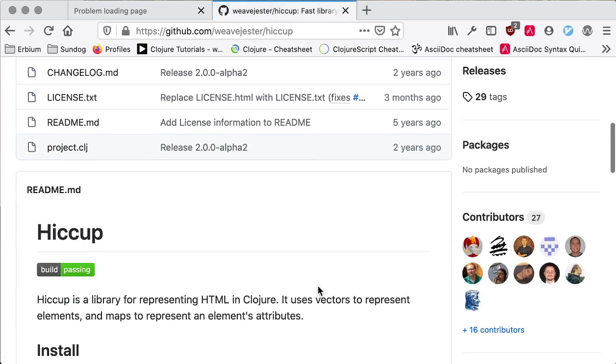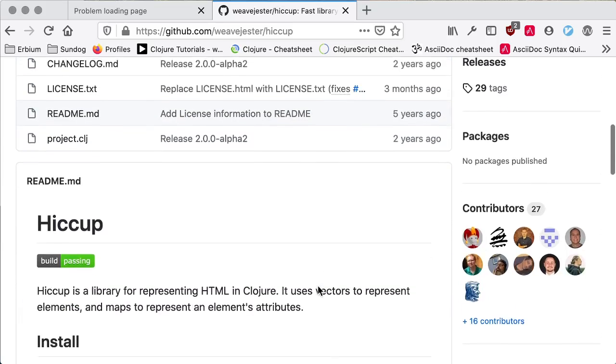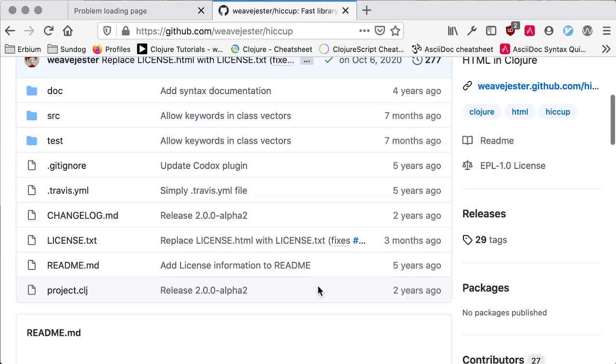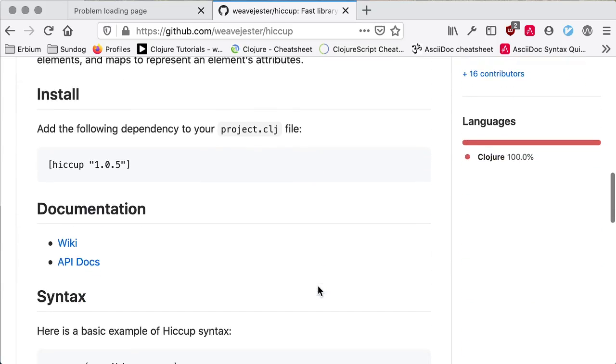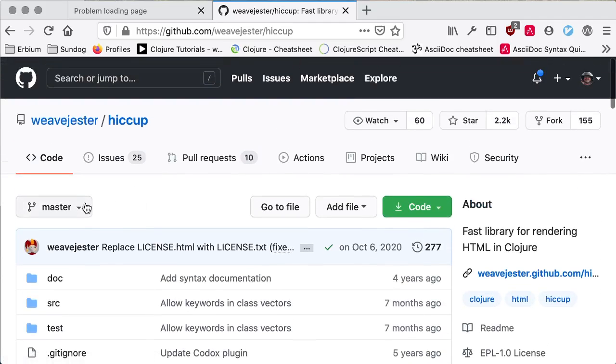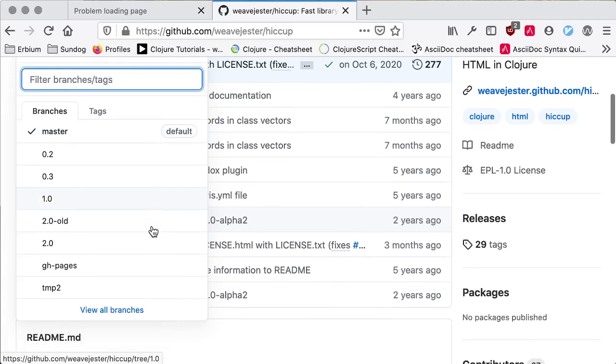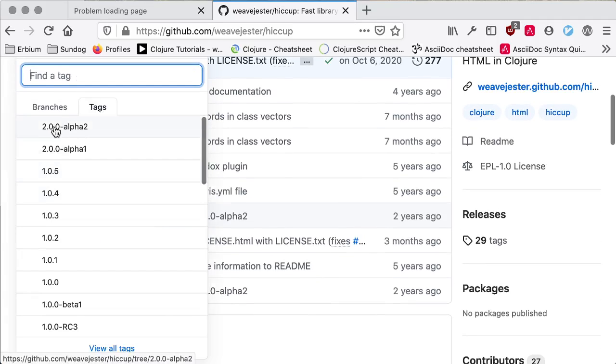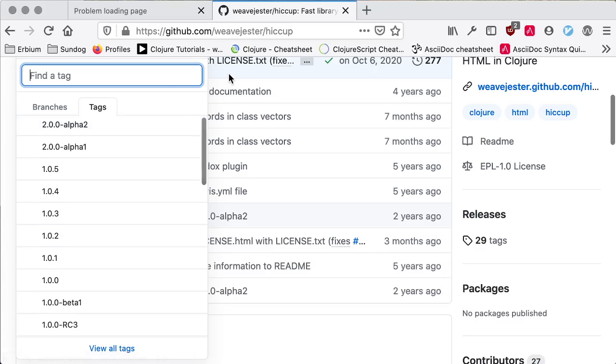Now it's a little disappointing that this library had its last release, I don't know, several years ago, maybe 8 years ago. And the release that they tell you to use on their website, 1.0.5, actually has the same SQL injection or script injection attack that regular string manipulation does. So what we want to do is look at an alpha version, 2.0.0-alpha2. That's the one we want to use.